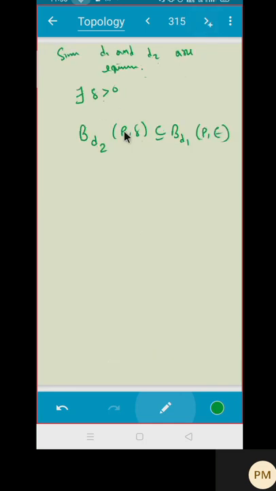So can I say Xn belongs to B D2 of P comma delta for all n greater than or equal to n naught? Do you agree? Which means D2 of Xn comma P is less than delta, and delta is any positive number. For every epsilon there will be a delta. So delta is any positive number for me.